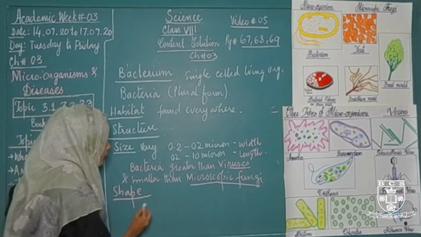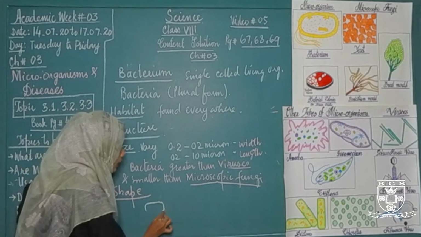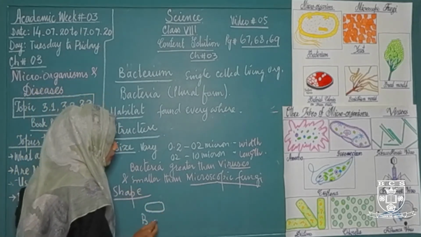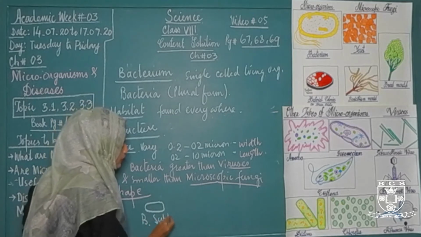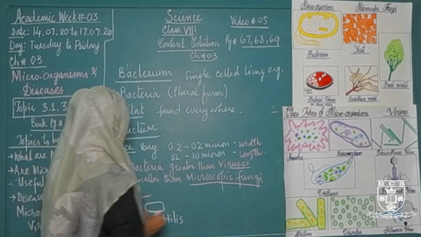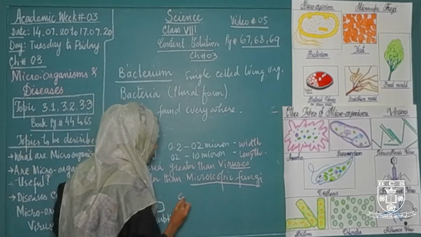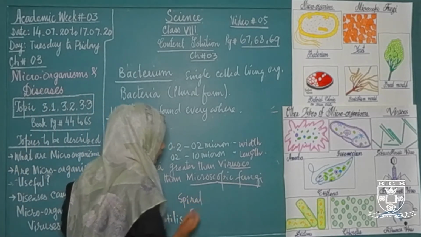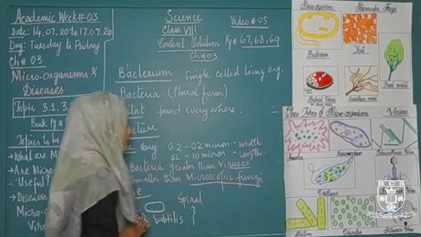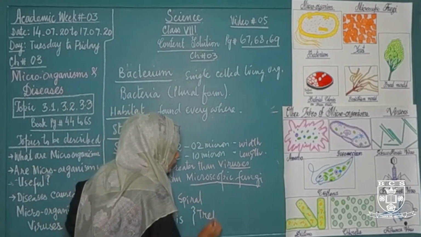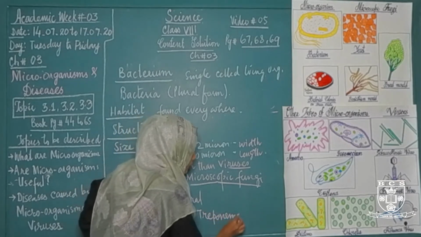The first one is rod shape, and the example of rod shaped bacteria is Bacillus subtilis. The next shape is spiral shape, and the example of spiral shaped bacteria is Treponema palladium.